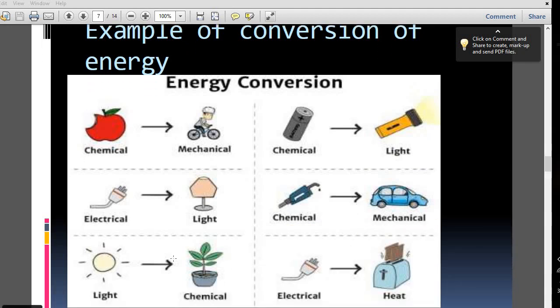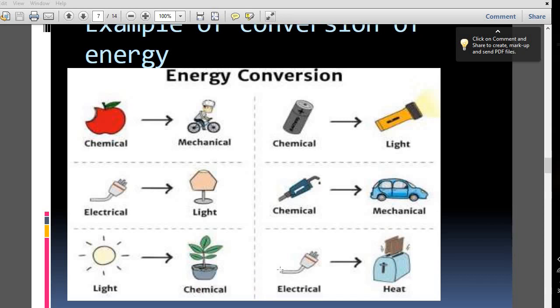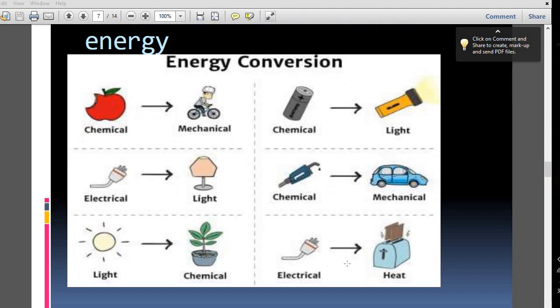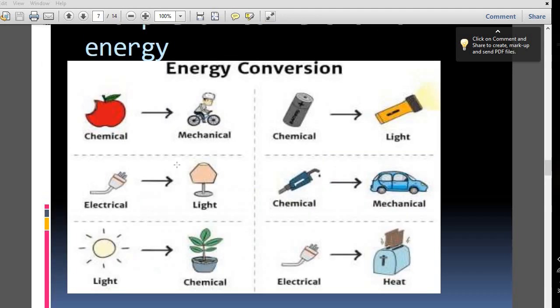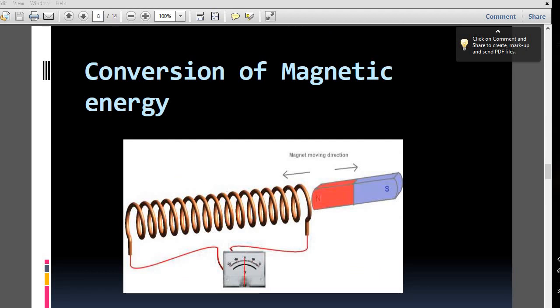The light energy is converted to chemical energy in photosynthesis. You know what photosynthesis is. The electrical energy is converted to heat in the toaster. So there are a lot of energy conversions. So okay, now